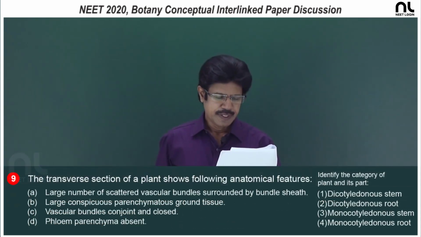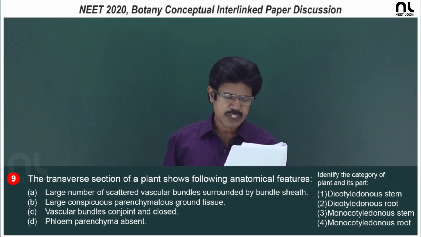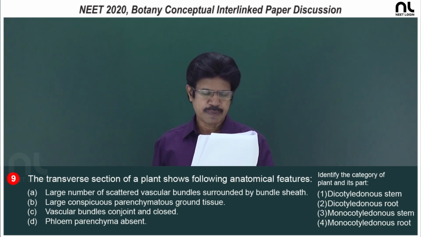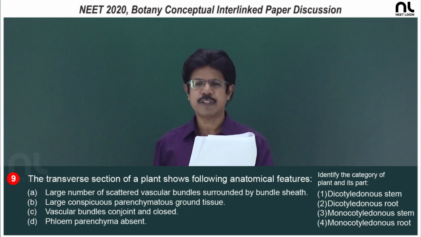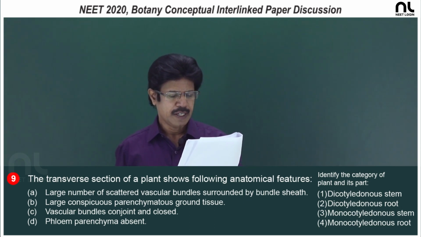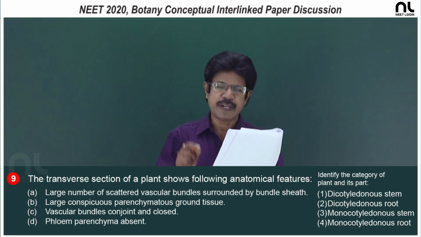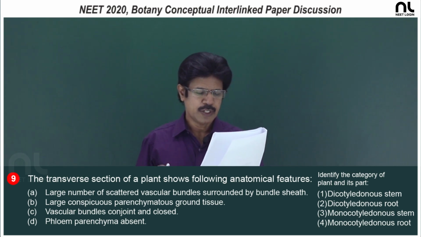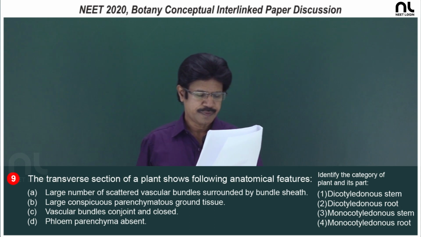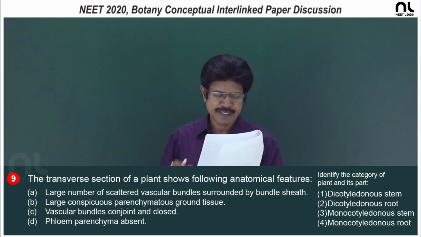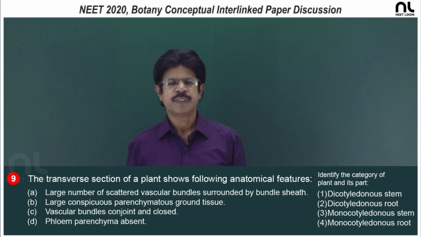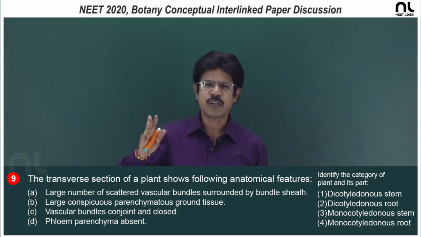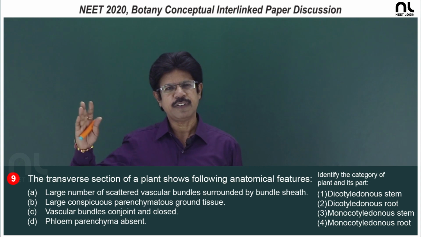Question number 9. The transverse section of a plant shows the following anatomical features: A. Large number of scattered vascular bundles surrounded by bundle sheath. B. Large conspicuous parenchymatous ground tissue. C. Vascular bundles conjoint and closed. Phloem parenchyma is absent. In case of dicot stem, monocot stem, dicot root and monocot root, dicot leaf and monocot leaf,